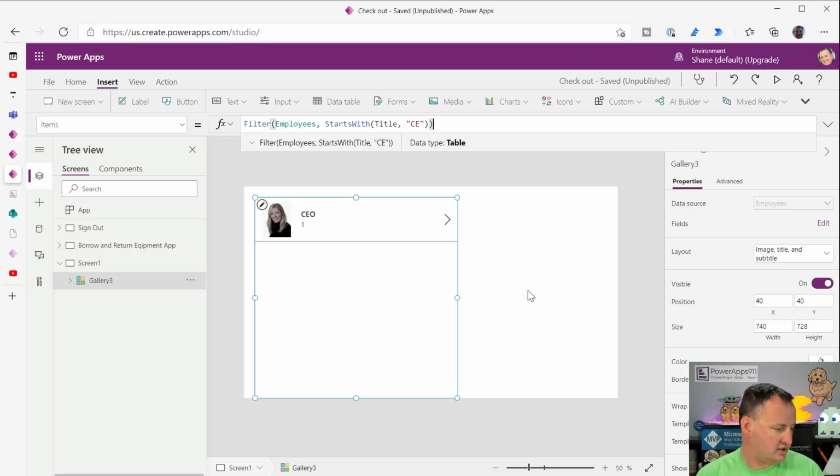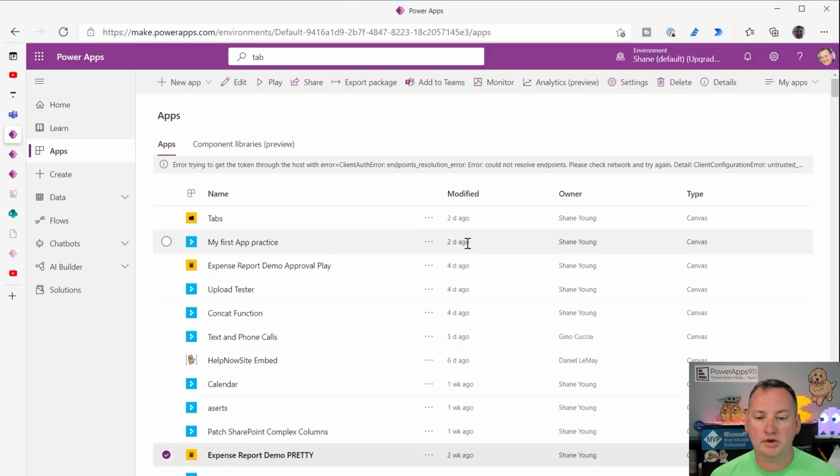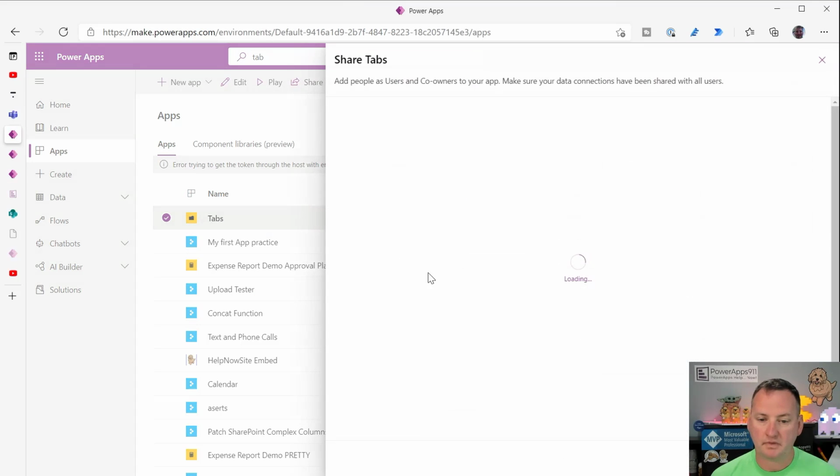Let's see, another question: how to automate list permissions. For every new user, I have to grant permissions individually for the app and 6 data files. Ugh! Yes. So there's a couple different ways that you can think about that. One of them is, remember with your PowerApps that when you are sharing the app, so if we go to share one of my apps here, and we wait patiently apparently, right?